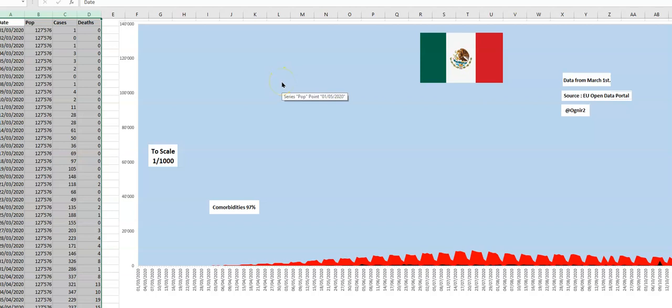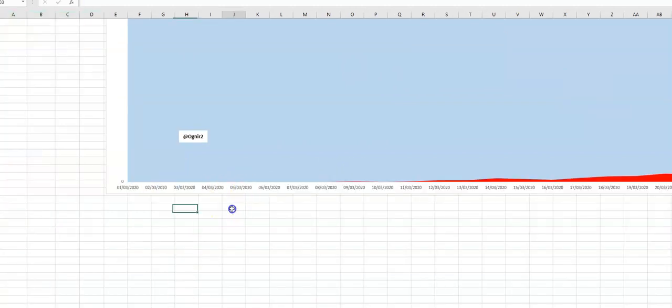Now, you must imagine Mexico as a 3D block, and we're going to split it into 1,000 equal parts. We're going to instantly remove 999 of these parts. They are in no way whatsoever affected by COVID-19. There's no COVID. Now, in that one last little cube, this is what we're talking about here. You can already see that the amount of dead is tiny. Now, I'm going to zoom in on that data, and this is with comorbidities at 97%.